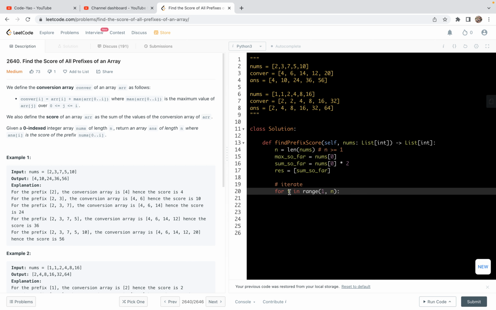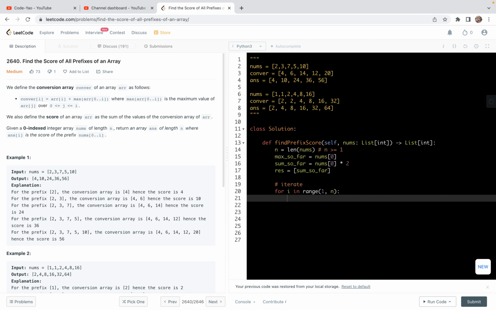Some people may prefer to do enumerate, but we need to exclude the first element because of this way of writing the code. So here we just subtract the indices. Then maximum so far can be easily updated. It will be the max of the previous state and the current number, that is nums i, right?